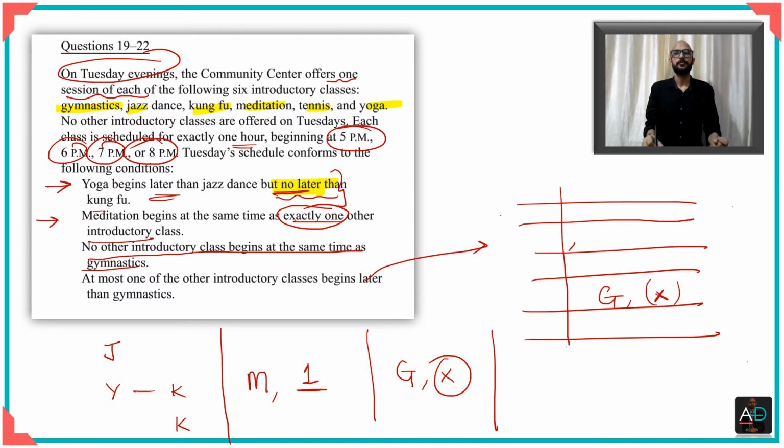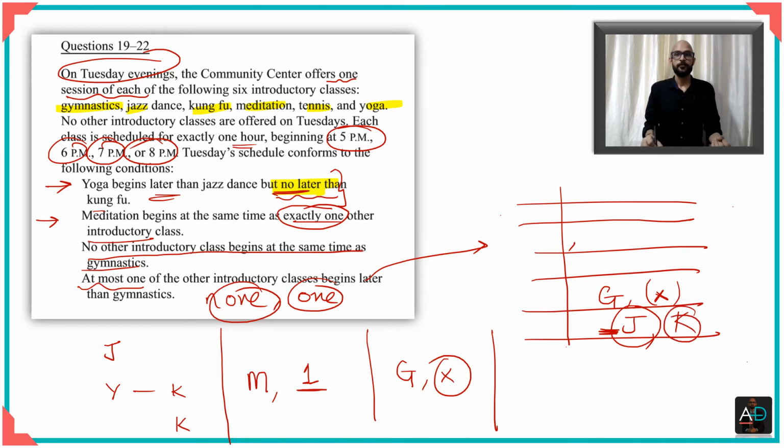Now it says at the most 1. At the most 1 means either 0, which means none, or it can be 1. So either you can have 1 here. Let's say for example you can put jazz perhaps. I'm giving you an example, this is not jazz, but perhaps you can have jazz here, but you cannot have two things. Like you can't have jazz and Kung Fu, because that would make it two things.